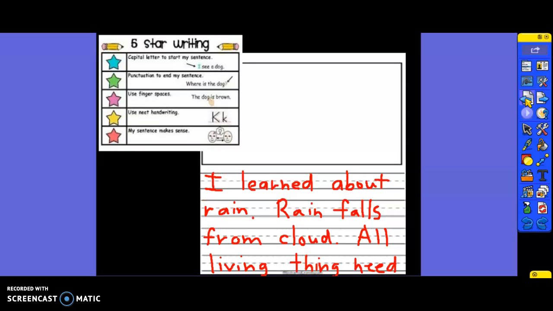Now, I want you to think about what you learned. This was just a model for you to understand the type of writing that we're going to be working on all week. So today, your challenge is to write about what you learned about rain. I would like you to give me your own details, the things that stood out to you in the book that you learned about rain. I'm going to challenge you to at least give me 2 details. I would love to see 3 details that you learned about rain today.